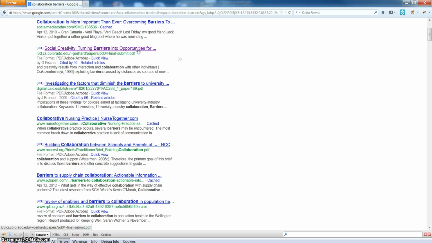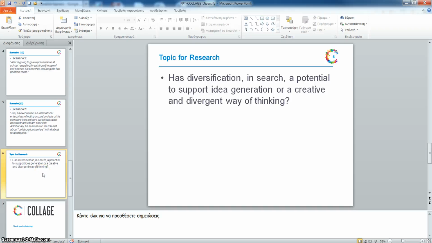A result like this, I think, not only uncovers another aspect, but also increases the probability that the user will form a different search query to explore the area under a slightly different perspective, the perspective of social creativity, for example. At this point, I'm going to form the question that might be an extension of this demonstration. Has diversification in search a potential to support idea generation or a creative and divergent way of thinking?